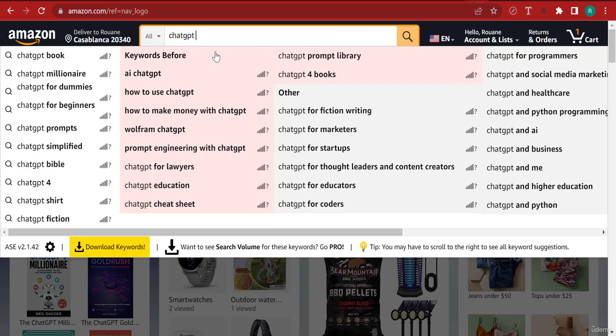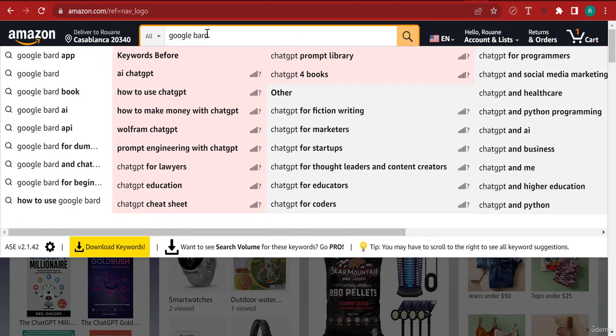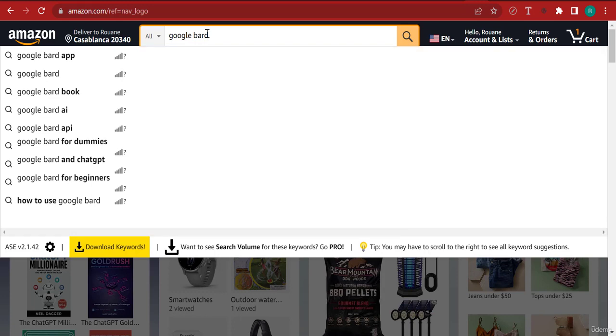Now, in your case, let's say that you're trying to create a book about Google Bard. Now, if you search for Google Bard, you can see again that people are looking for Google Bard app, Google Bard book, Google Bard AI, Google Bard and ChatGPT, Google Bard for beginners. So there might be a lot of niches there. You might write a book and you might name it Google Bard versus ChatGPT. Who wins? That could be a best-selling book. Or you might write Google Bard is better than ChatGPT or Google Bard for beginners.